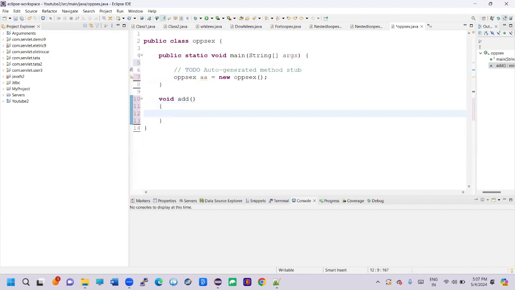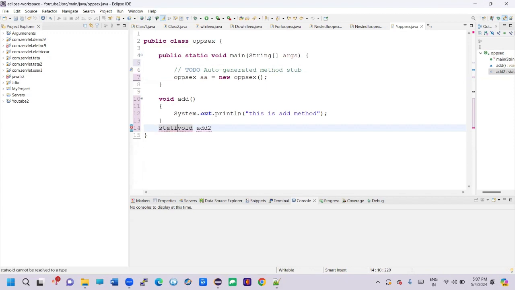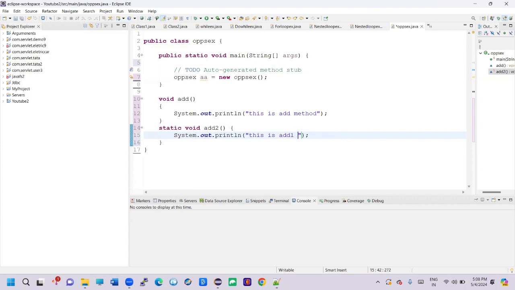Here you have to give this. This is the add method. Next one, void add2. I'm giving another method with the static keyword. With static, this is the static method, and the other is the instance method. Here you have to give this. This is the add1 method.